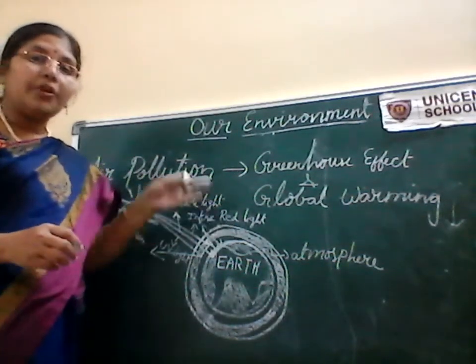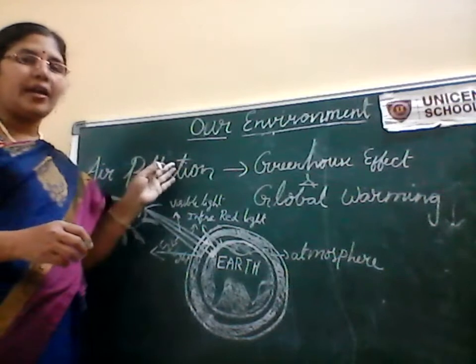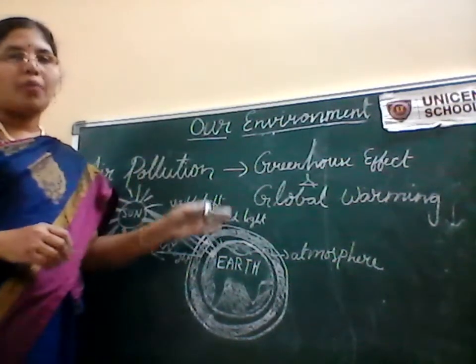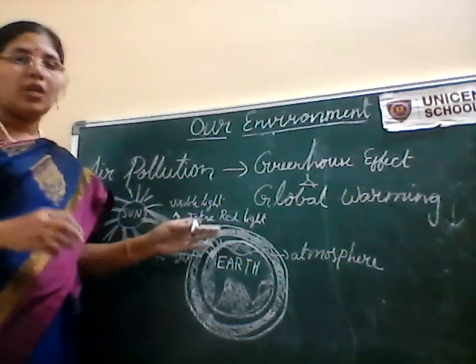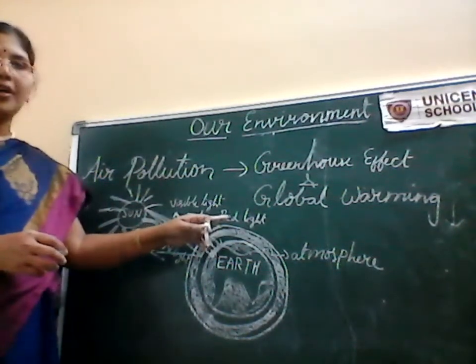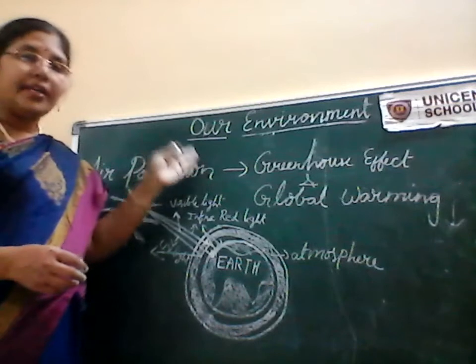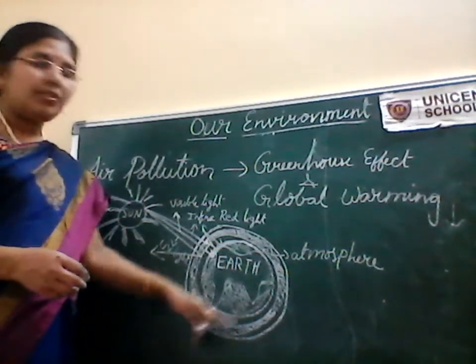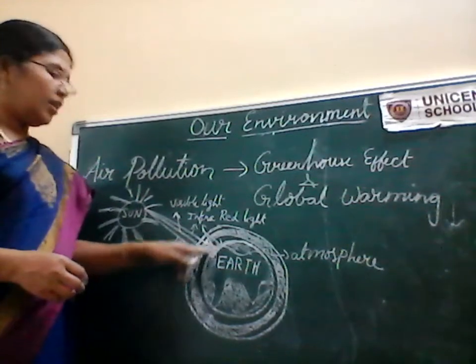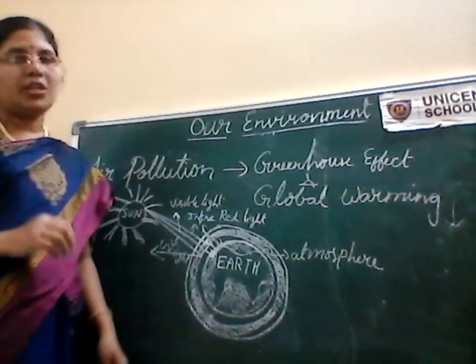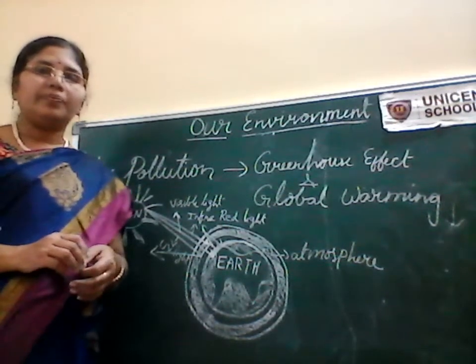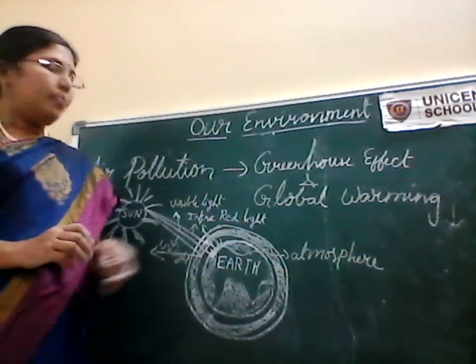But the limit of greenhouse gases in the air has been exceeded too much. So now it became a problem, as these greenhouse gases block the infrared rays from going back and send them back to the earth. Because of these infrared rays, the earth's temperature is increasing year on year. Once the earth's temperature increases, what will happen, children? What will happen?